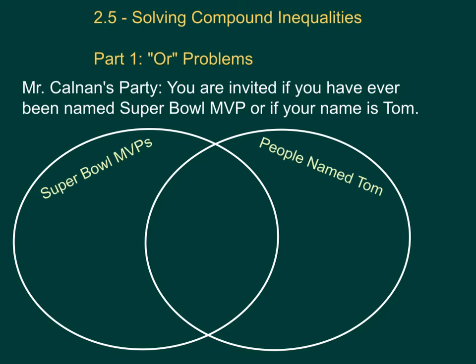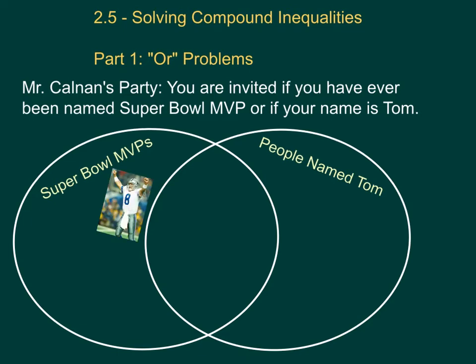We're going to start. Mr. Calnan here is hosting a party, and you are invited if you've ever been named Super Bowl MVP or if your name is Tom. So you see we have a little Venn diagram down below. So you've got some Super Bowl MVPs who are invited. So we've got a few there. Let's see who else is invited, or who is invited first.